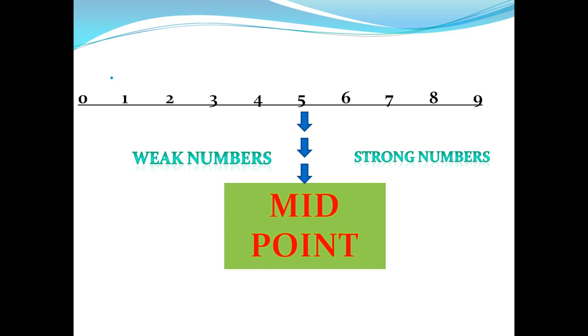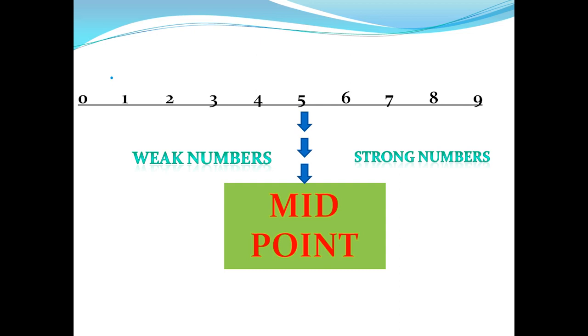Weak numbers are like the moon, which doesn't have its own light. Strong numbers are like the sun, which has its own light and gives light to others. In the same way, the number which is specified here will get powers from the strong number if it becomes your neighbor.